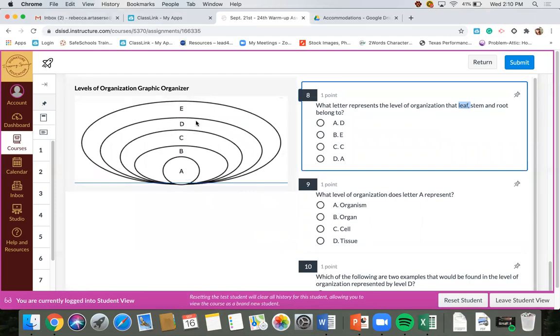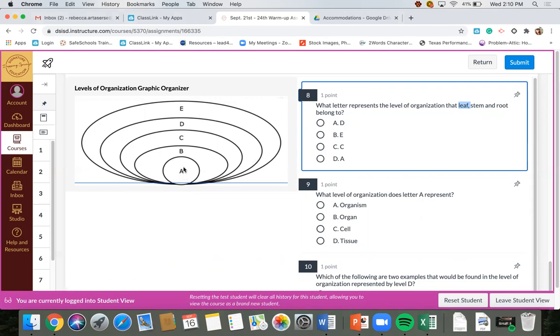So if I'm looking at this graphic organizer, I need to identify which letter represents which level of organization. If I'm thinking about the smallest component of life, I know that's my cell. Which circle is my smallest? That would be A. So A must be my cells. And the biggest level of organization is my organism, so I'm looking for the largest circle, which is E. As I work my way up, I'm growing in complexity of my levels of organization.